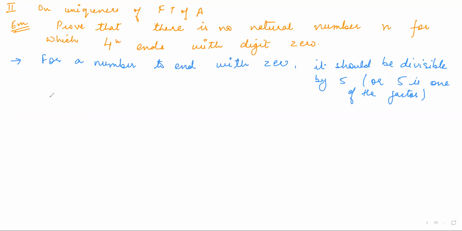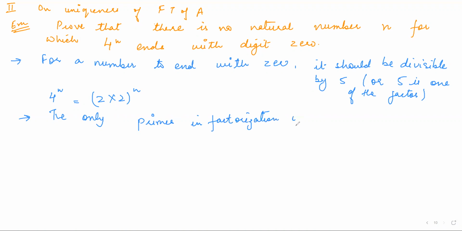Okay. Now what about this? 4 to the power n. So if I do the prime factorization of 4, I get 2 into 2, so 2 to the power 2n, right? So we can say, just try to understand how we have to arrive at it, that the only prime in the factorization of 4 to the power n is 2, right? Okay.